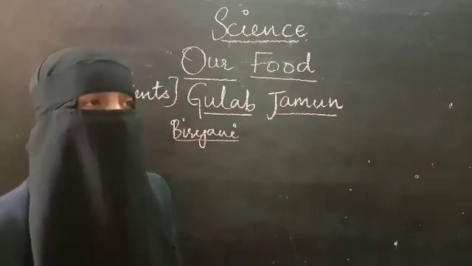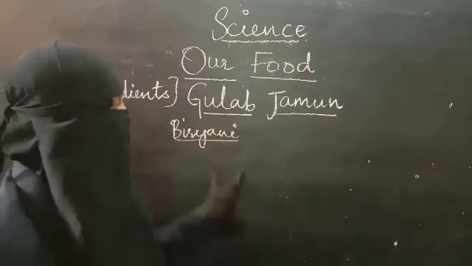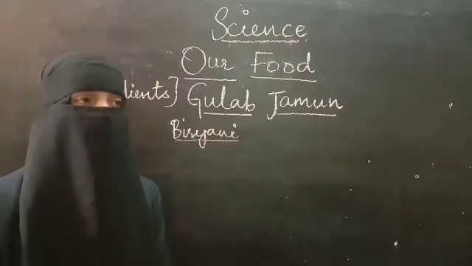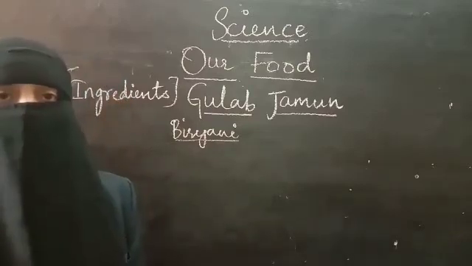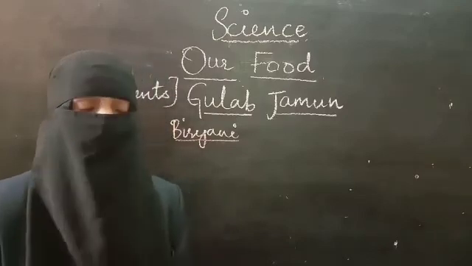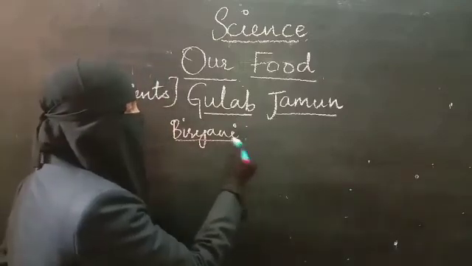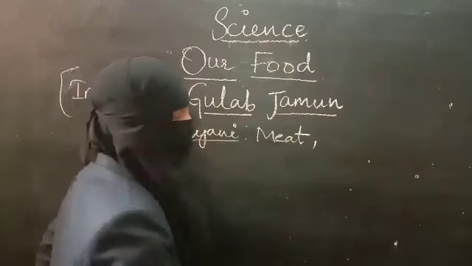Biryani can be made by using any animal meat. If it is chicken biryani, the main ingredient will be chicken. If it is a mutton biryani, the main ingredient will be mutton. And if it is fish, then it is fish. The main ingredient first which we are going to take is the meat. It can be chicken, mutton, fish or whatever it may be.